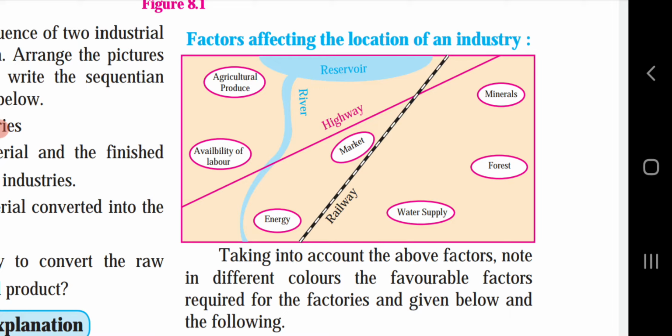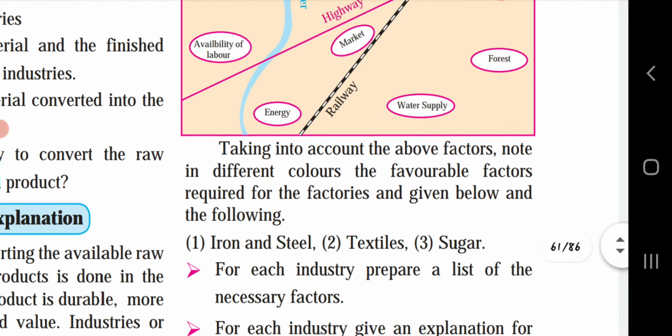For example, the textile industry requires water for bleaching and washing, hence it is located near a river. Again, labor is also an essential factor and it is mobile. Power or energy can be transmitted to the industries. So, by finding all these places, we can see that near the place where the water supply is more and agricultural production is done, and rivers are there, at that place we can have the textile and sugar industry.